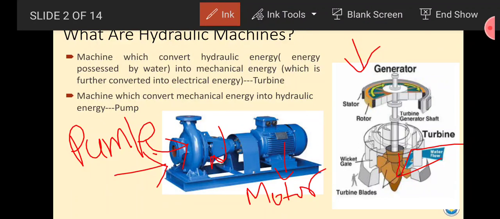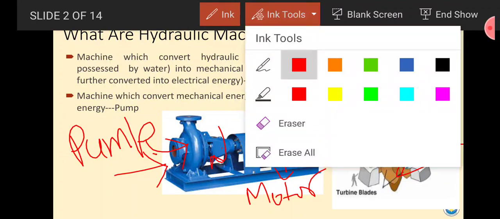In a turbine, we are extracting the hydraulic energy of water and converting it into mechanical energy, whereas in a pump, we are converting the mechanical energy of the motor into hydraulic energy. So in one system we are extracting the energy of water, and in the other system we are giving energy to the water system. These are the basic differences between pump and turbine.